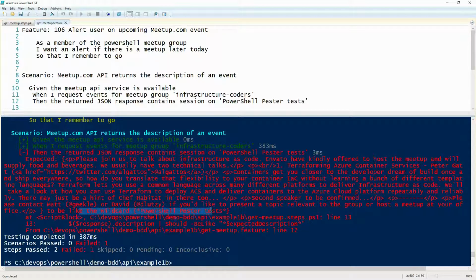Well, they've got a meetup, but they don't have any sessions about PowerShell and Pester, right? But they do have a meetup group, and it did return true, right? So I did get a response back from Infrastructure Coders. This is what Infrastructure Coders is on tomorrow night. Okay, that's the description, and there's nothing there about PowerShell Pester.